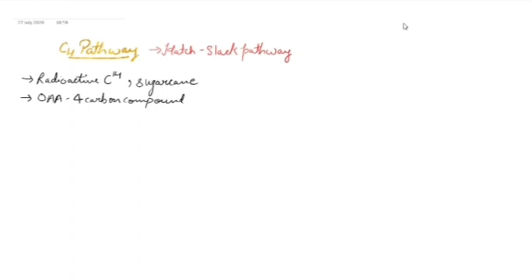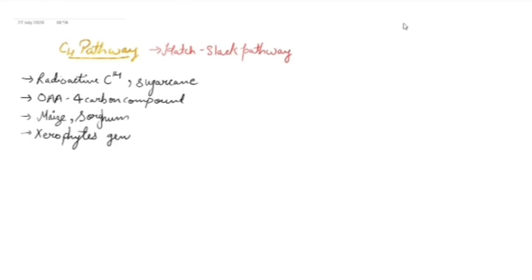After that, Hatch and Slack discovered the sequence of this complete fixation and reduction in the C4 plants. The C4 pathway can be seen in other plants also, like maize and sorghum. These are other important examples for you. So for the C4 pathway, you need to remember 3 examples, that is sugarcane, maize and sorghum. Apart from this, the C4 pathway is found in other monocots and dicots. The plants are usually xerophytes. So generally, the C4 pathway is seen in the case of xerophytes.